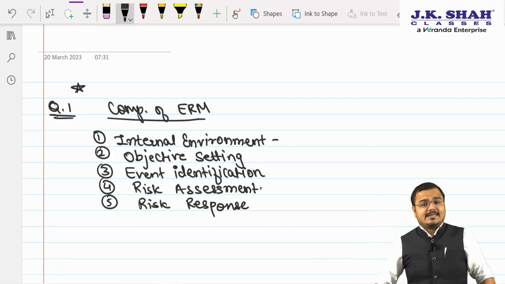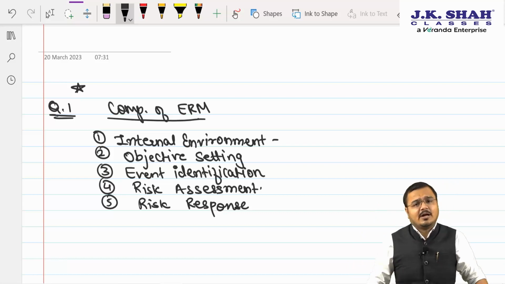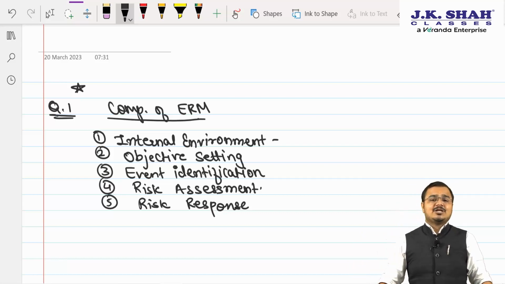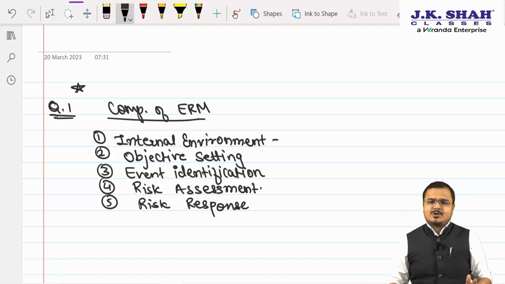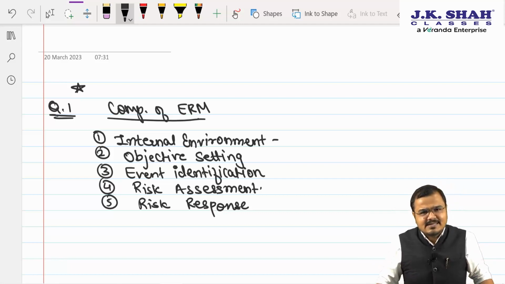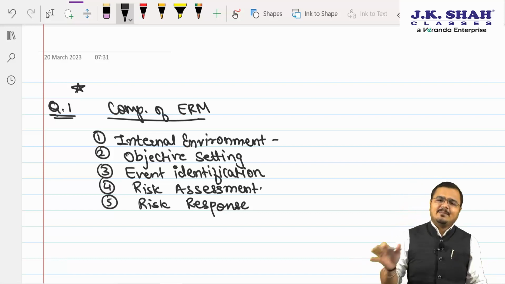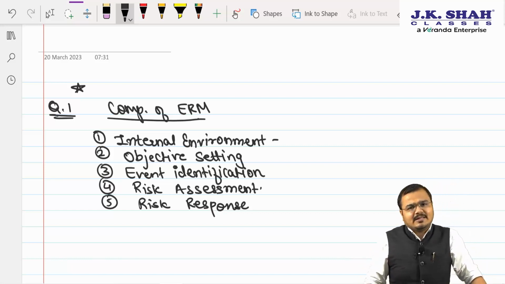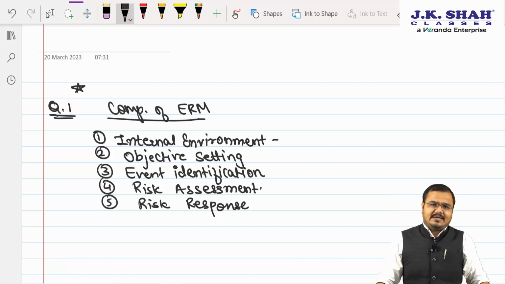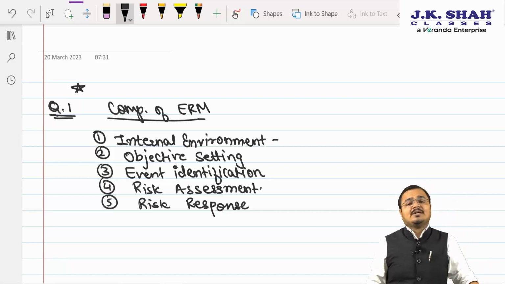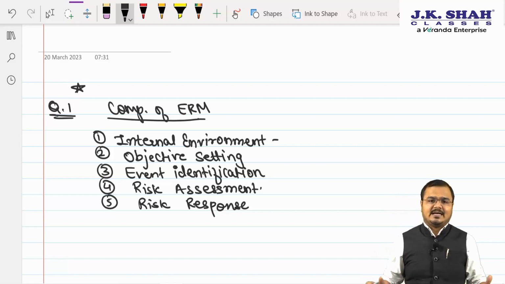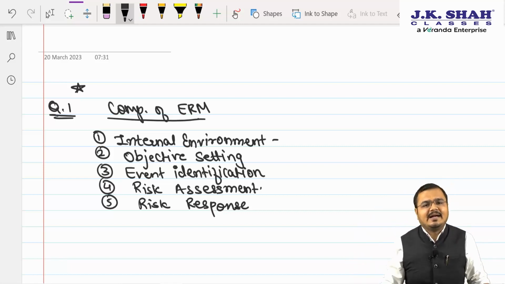One can tolerate or accept the risk. One can terminate or eliminate the risk. One can share or transfer the risk, and one can mitigate or treat the risk. So we can accept the risk, we can avoid the risk, we can minimize the risk. Whatever the best response is required at that time will be provided to that particular risk. And all these components are very important when you are setting up your team called enterprise risk management. Am I right? Yes or no?